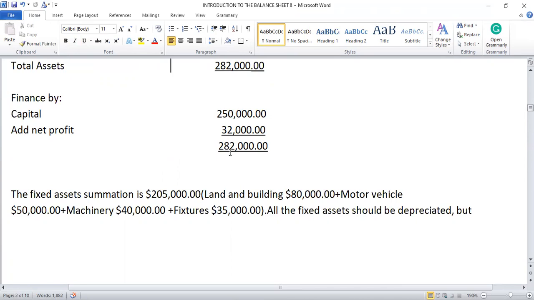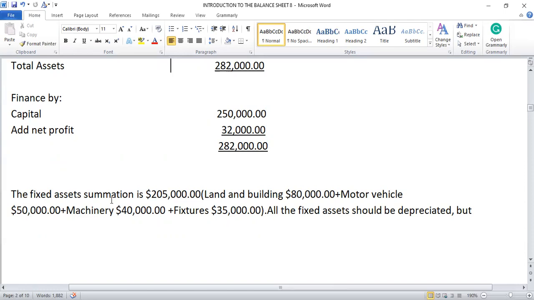When you prepare your balance sheet and it doesn't balance, it means you have a problem with your accounts. It can be from the trial balance, or it can be from the ledgers. There may be a mistake in the ledger. It doesn't even balance. So you have to go back and check. But once it balances, then it means what? Your entries are okay. I'm just reading what I've explained.